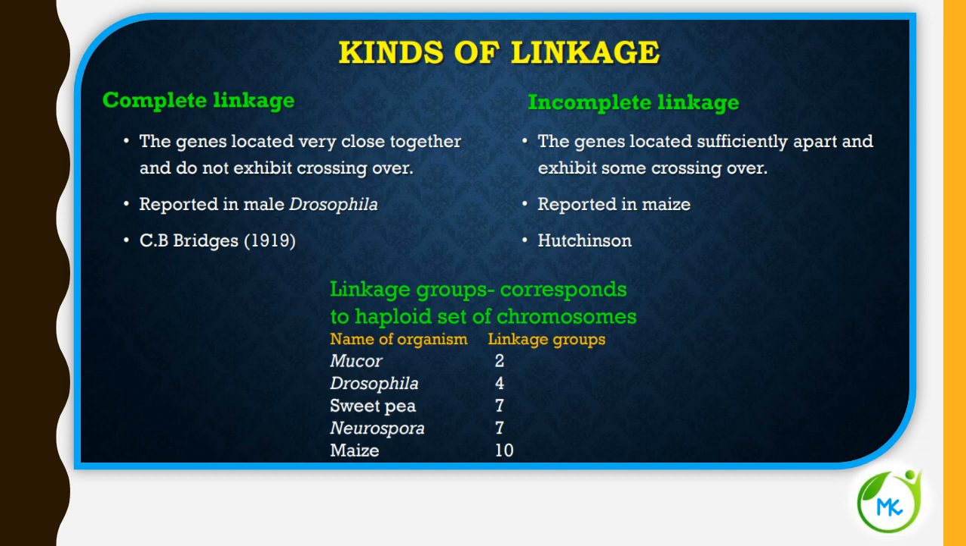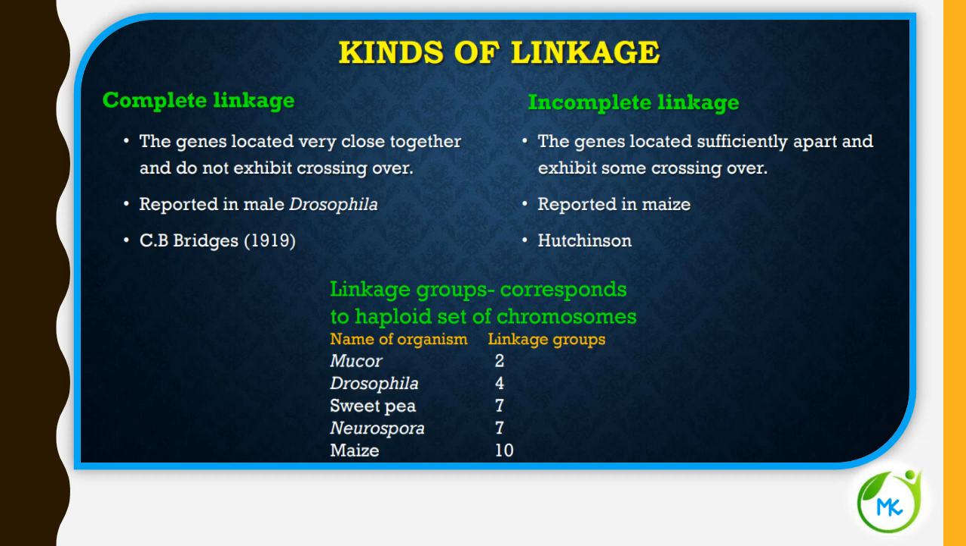Now let's see about the linkage group. First, let me tell you what linkage groups are. Kindly make a note of it. The groups of linearly arranged linked genes of a chromosome. When the genes are arranged linearly on a chromosome, it constitutes a linkage group. In any species, the number of linkage groups corresponds to the haploid set of chromosomes, so you can find the linkage group from the number of haploid chromosomes.